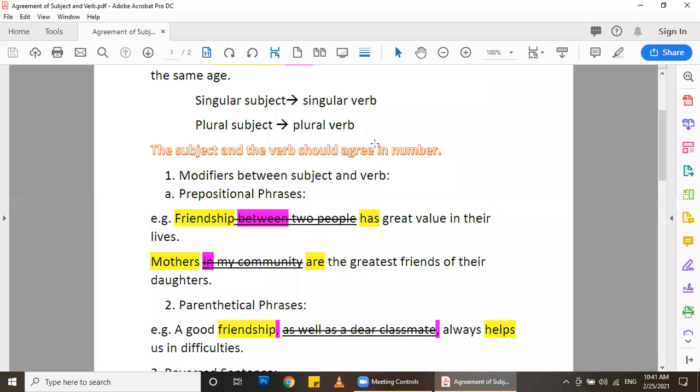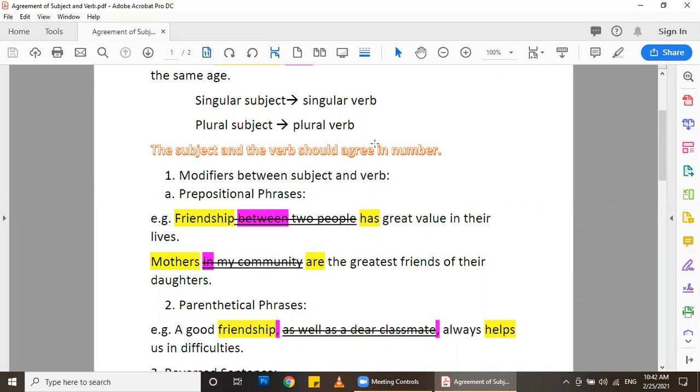As an example, friendship between two people has great value in their lives. Here, the subject is friendship and the verb is has, right? Here, the verb to have. In the middle of the subject and the verb, I have between two people. It's a phrase. It's not a complete sentence, and that phrase starts with a preposition, meaning that we call it a prepositional phrase.